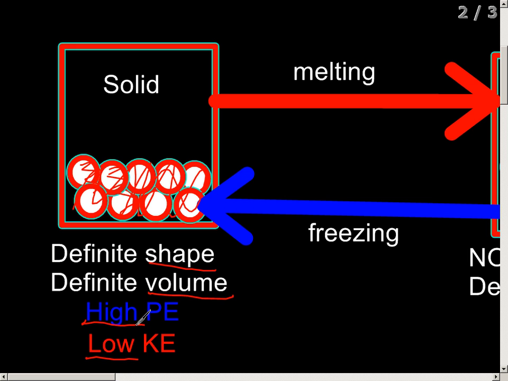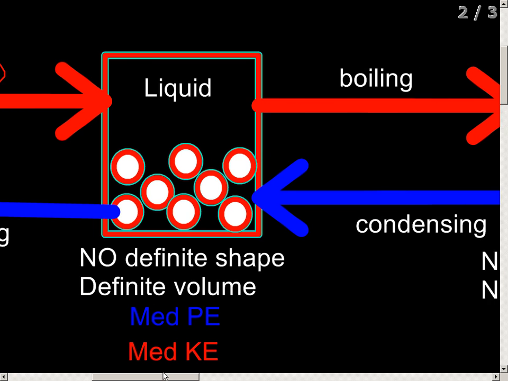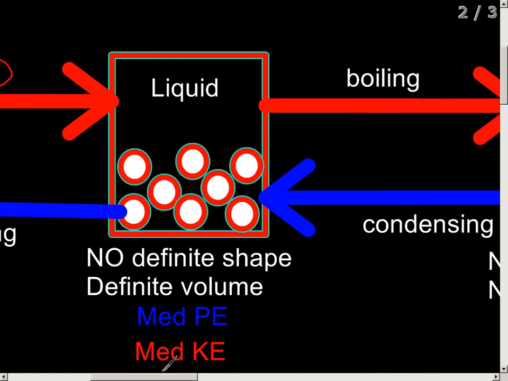Now let's say we start heating it up, we start melting it. Remember, temperature is a measure of average kinetic energy, so we're adding kinetic energy. And as we melt it, by adding kinetic energy, it becomes a liquid. And the atoms kind of move apart from one another. They're starting to get a little space to move around.